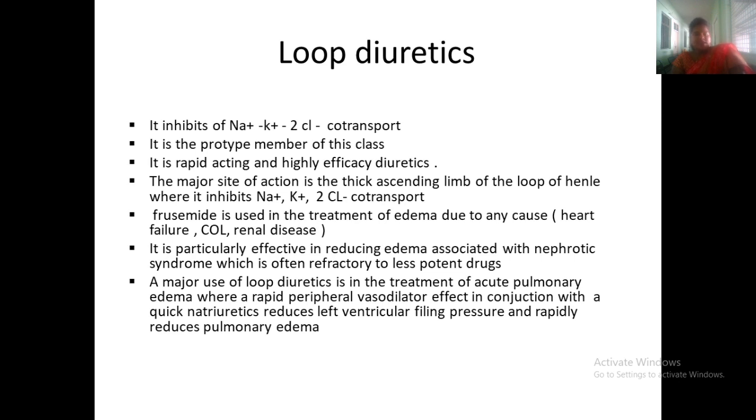Major site of action is the thick ascending loop of Henle, where they are inhibiting, meaning stopping, the sodium and potassium 2 chloride transport. The co-transport is inhibited. Furosemide can be used in the treatment of edema.